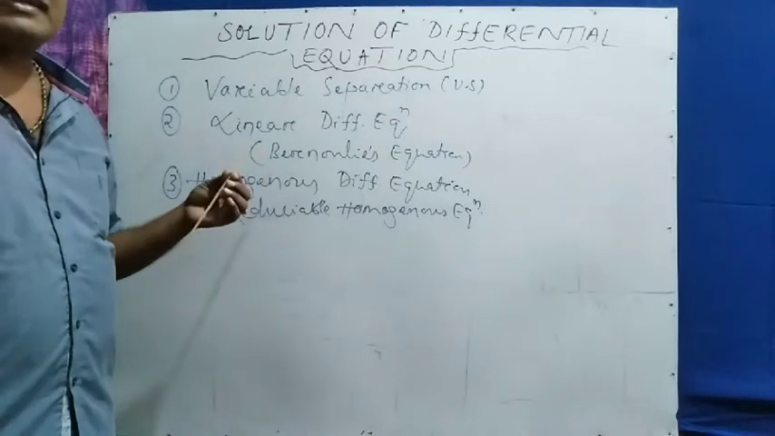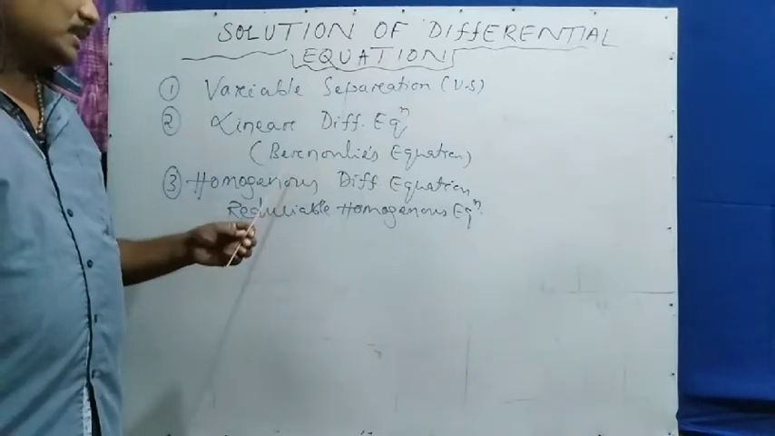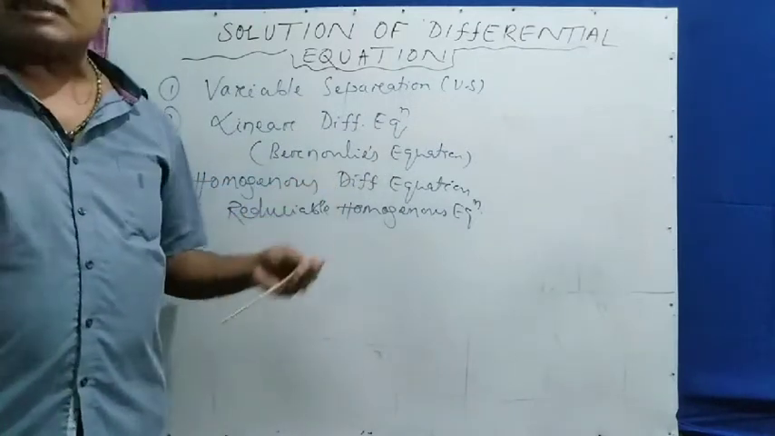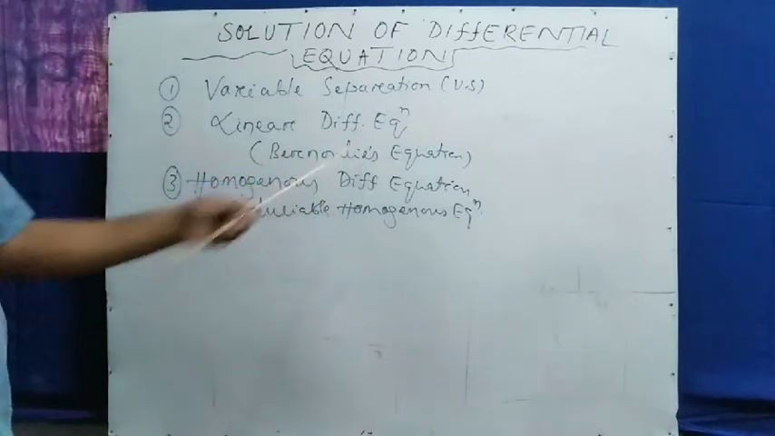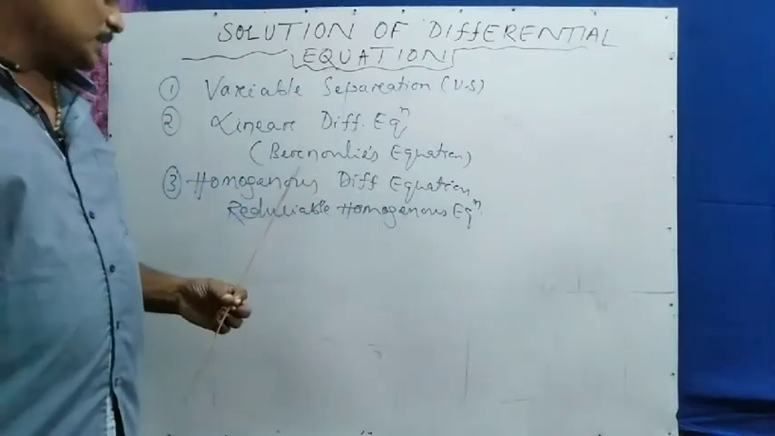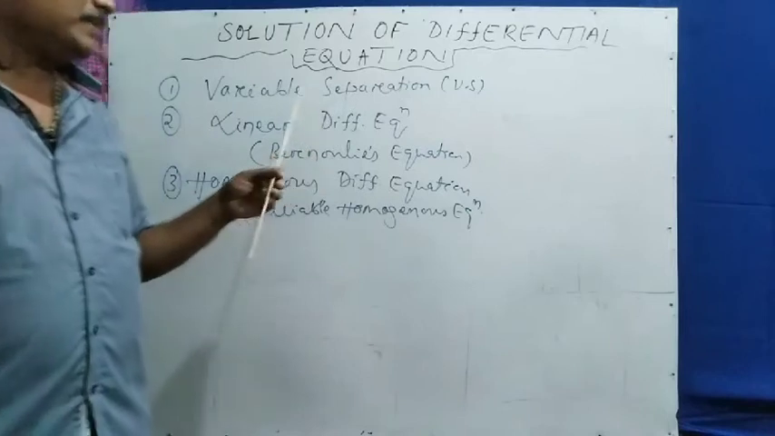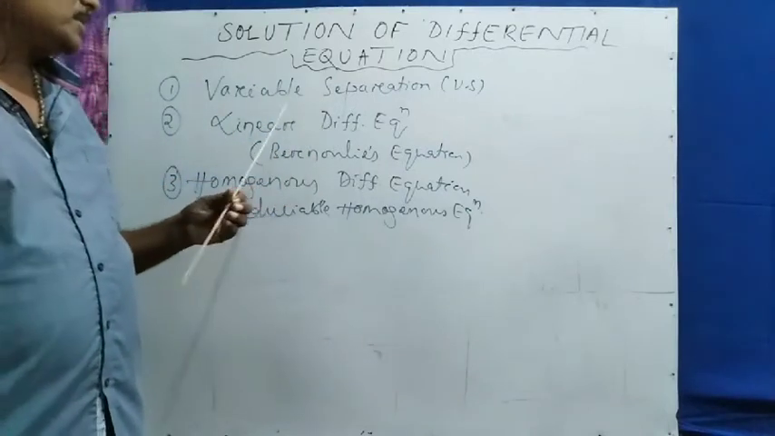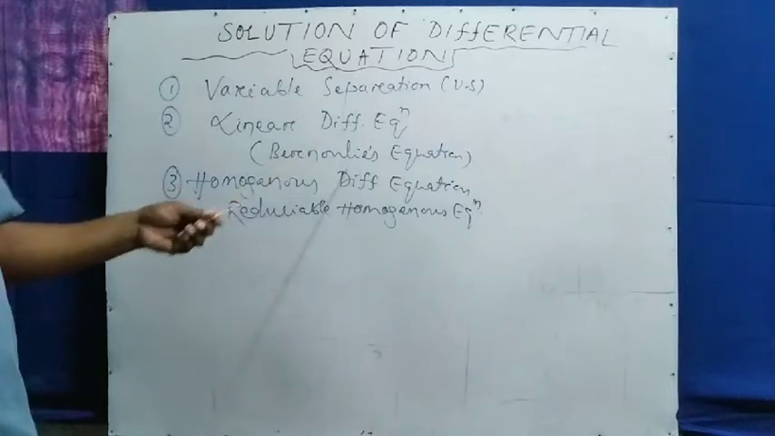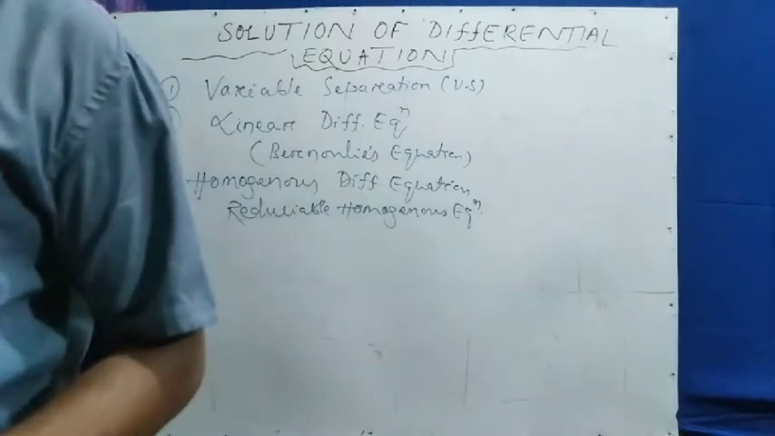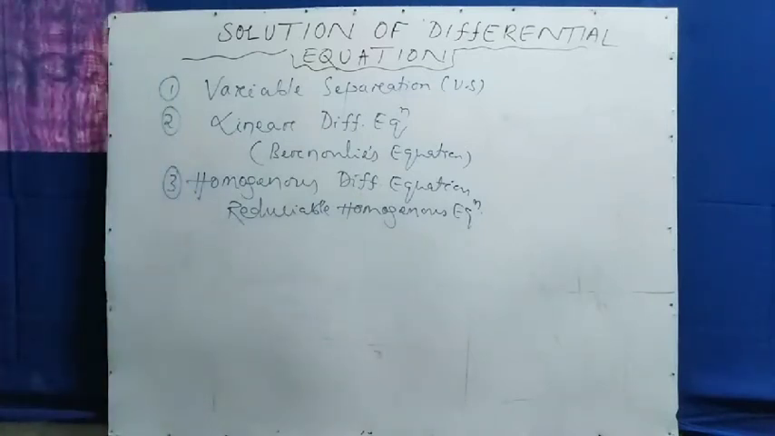One is variable separation. Second is the linear differential equation, along with it Bernoulli's equation, which is a special case of the linear differential equation. Then the homogeneous differential equation, and its special case is the reducible homogeneous equation. So these are the three main topics. Now one by one we will discuss, starting with variable separation in detail.